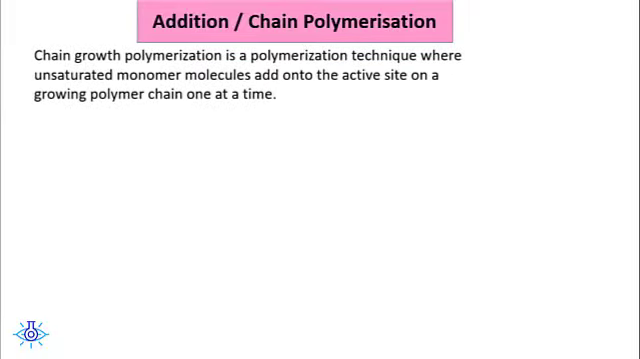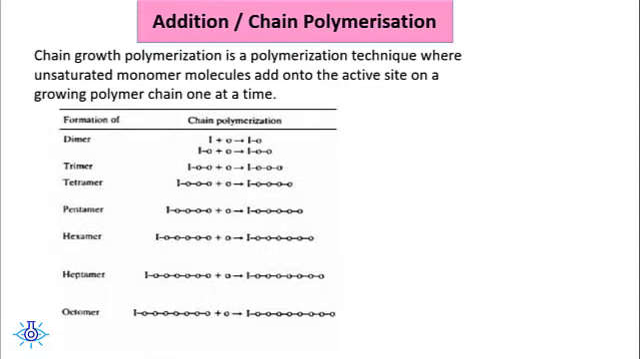So, chain polymerization or chain growth polymerization is a polymerization technique where the unsaturated monomer molecules add onto the active site of the growing polymer chain one at a time. So, there is an initiator involved. Suppose the initiator is attacking a monomer, it adds on to the active site forming an active monomer.